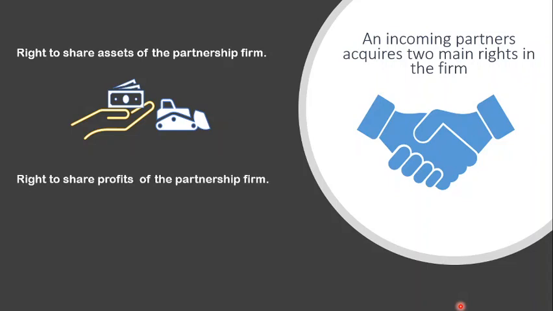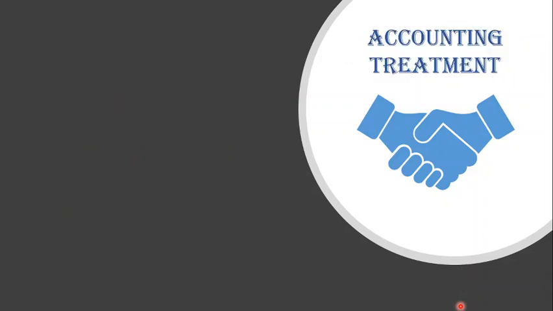Now, the right to share the profits he gets when he brings his share of goodwill, that is termed as premium for goodwill. He brings his share of goodwill, of course, to pay the partners who are sacrificing for him.